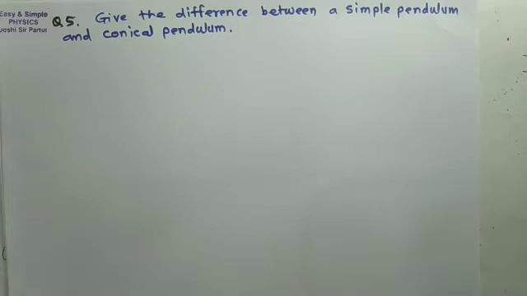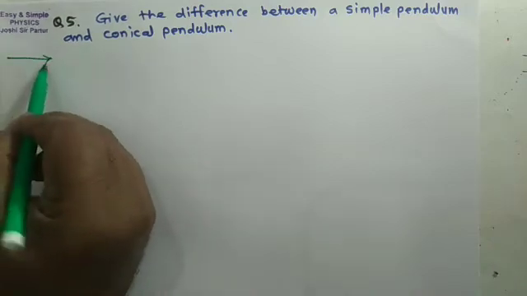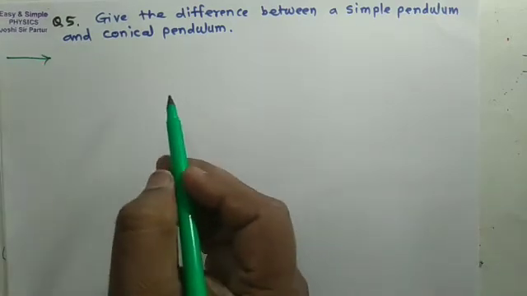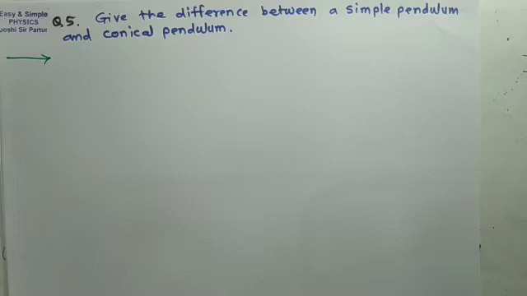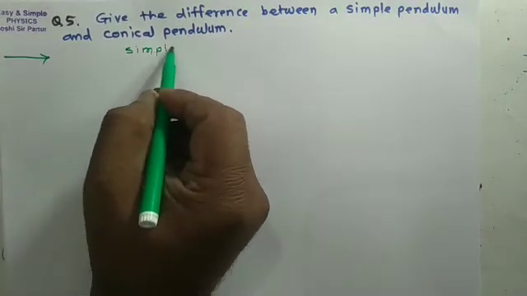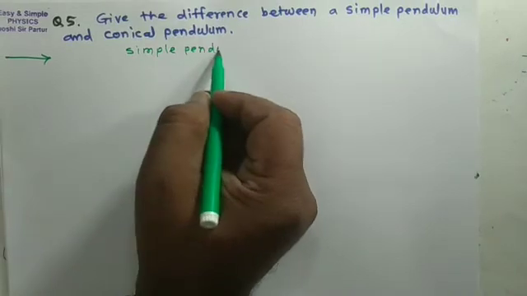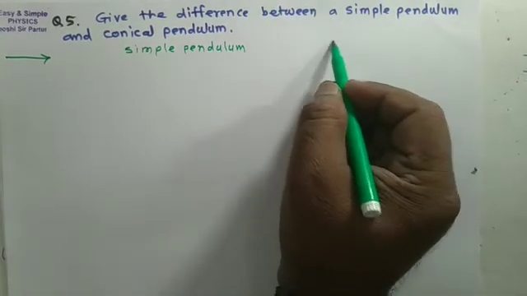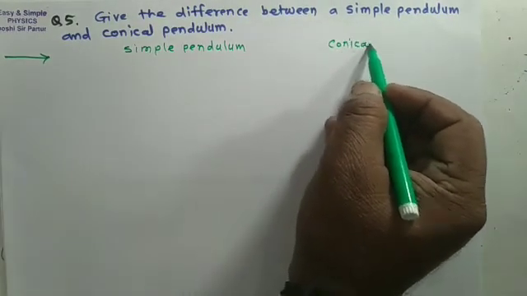Any two differences will be required, but sometimes four differences can be imagined. So first of all, here simple pendulum, and here conical pendulum.